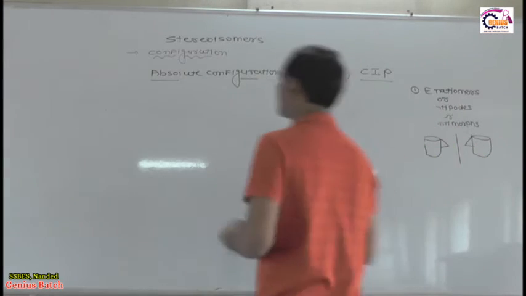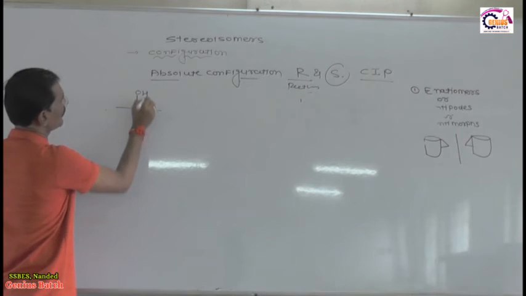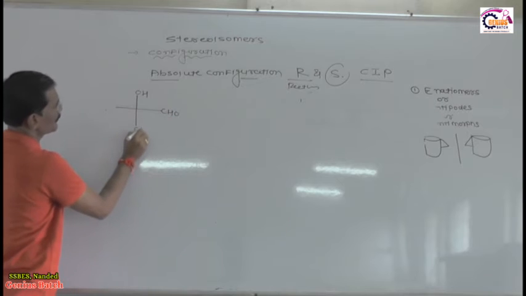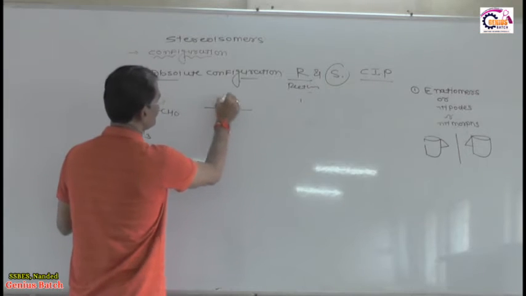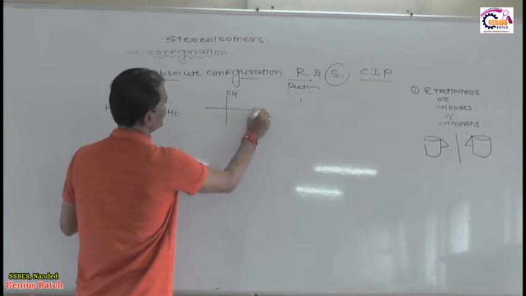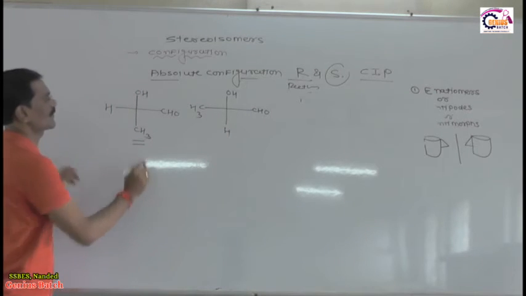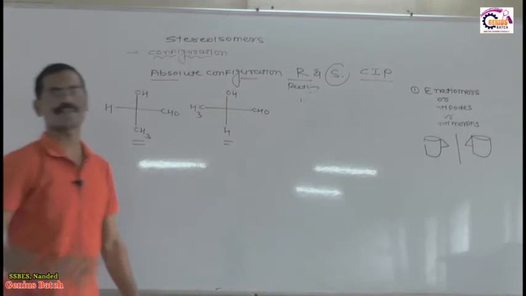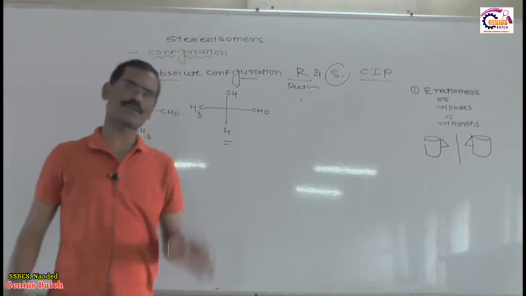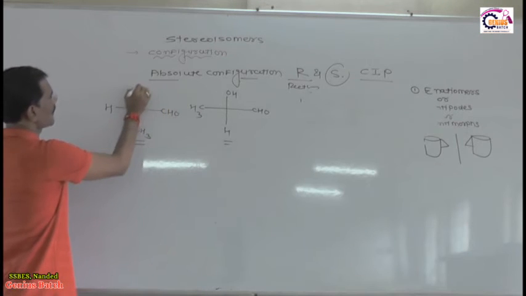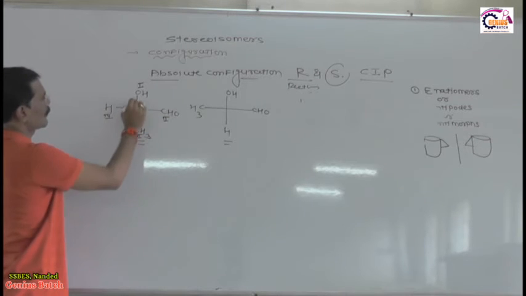Now dear students, I will give you another example. Suppose I have this type of molecule: here OH, here CHO, here CH3 and here H. And suppose I have this molecule: here OH, here CHO, here H, here CH3. If I ask you what the configuration of this molecule is, either R or S, then by considering the priority sequence rule, decide the priority of each atom or group. Out of these four, first priority goes to OH, second priority CHO, third priority CH3, fourth priority H. Now what about the rotation?